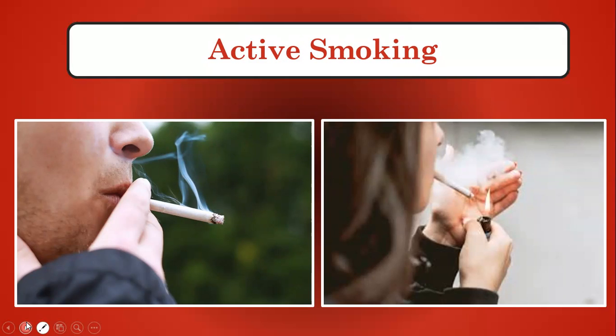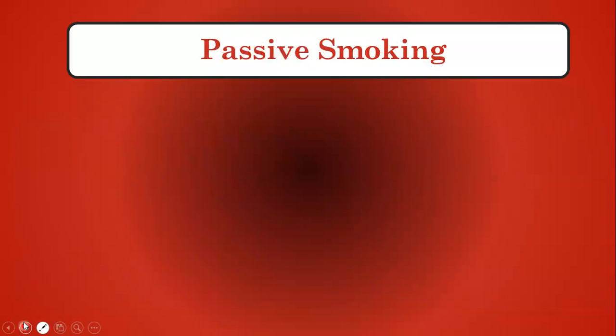They get stuck inside our lungs, and again it will have an ill effect and lead to diseases of the respiratory organs. So children, smoking is very harmful. You must have seen so many ads showing how smoking causes ill effects to our respiratory system. Now we are moving to the next thing, that is passive smoking.